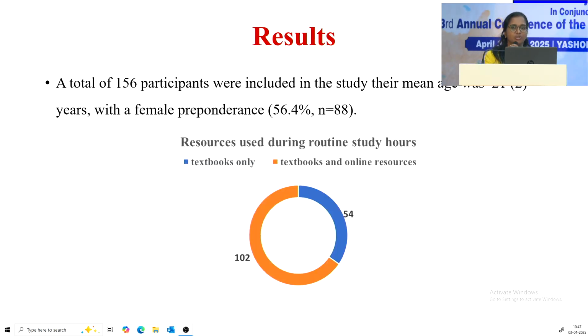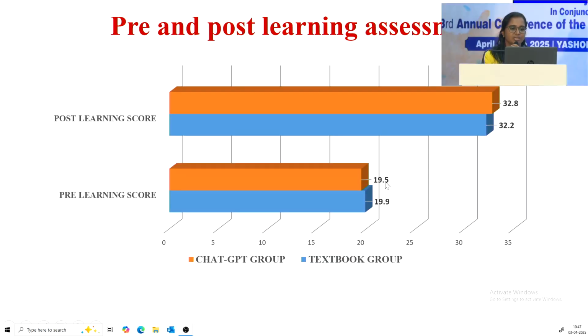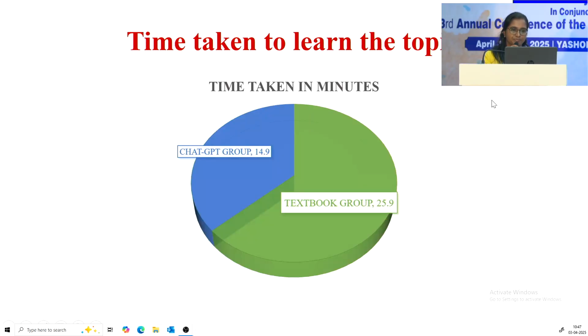We had a total of 156 participants included in the study, and the mean age was 21 years with a female preponderance. Already, 1 or 2 students were using textbooks and online resources for their routine study hours. When we compared the scores, the pre-learning score was similar between the two groups. The post-learning score was slightly better in the ChatGPT group. The time taken to learn the topics in the ChatGPT group was much lesser. They took only 14.9 minutes on average to read the topic.